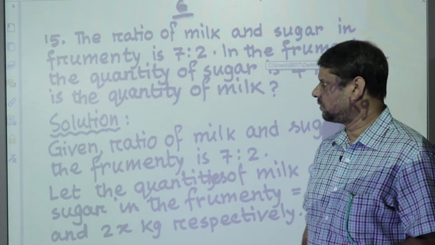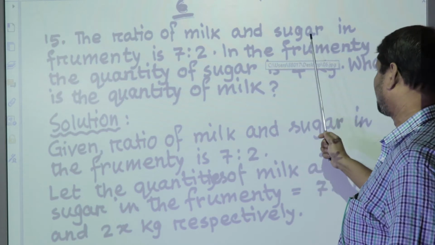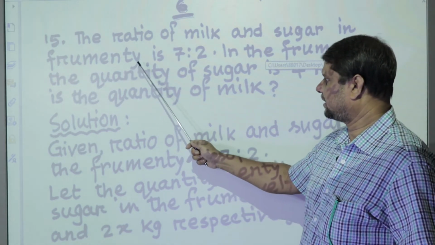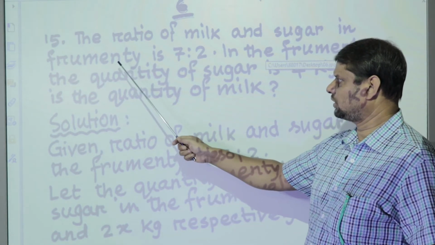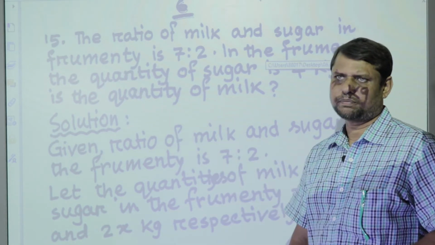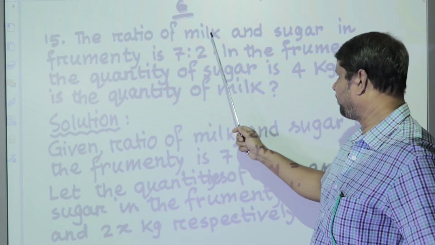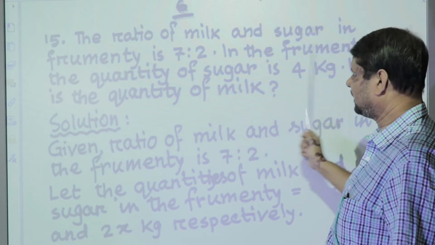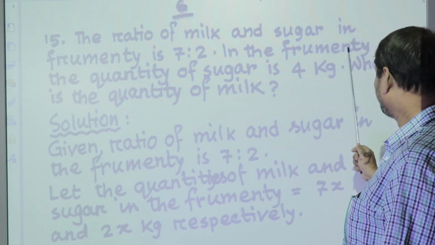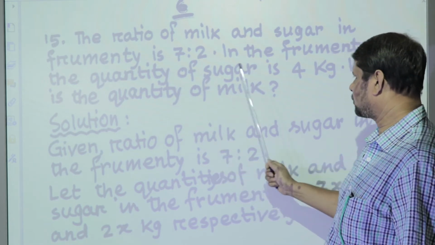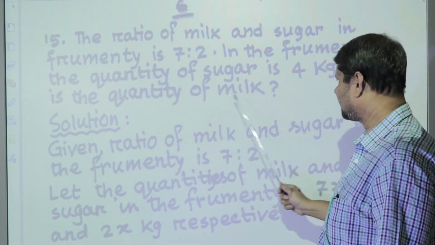Dear learners, now question number 15. The ratio of milk and sugar in frumenty is 7:2. Do you know the meaning of frumenty? Frumenty means payesh in Bengali. The ratio of milk and sugar in frumenty is 7:2. In the frumenty, the quantity of sugar is 4 kg. What is the quantity of milk?